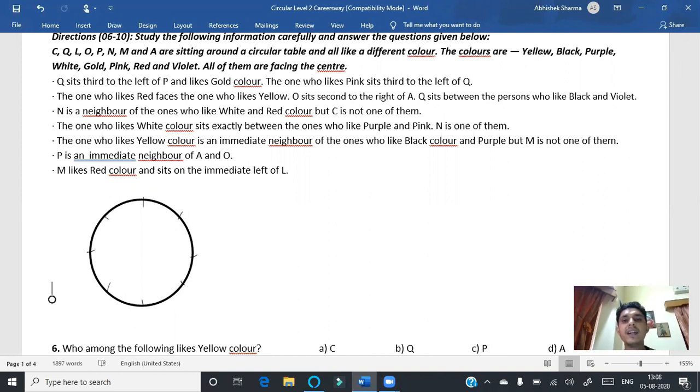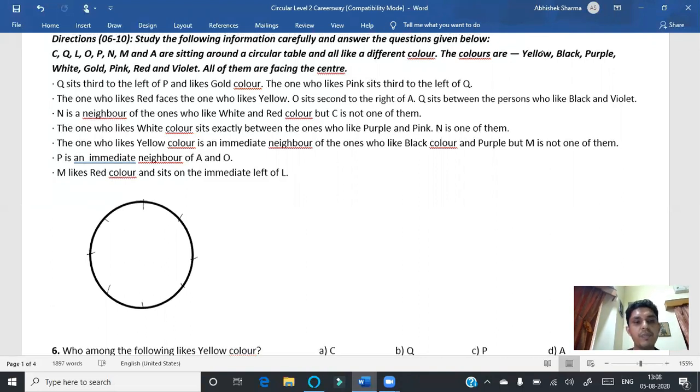Thereafter, the colors are yellow, black, purple, white, gold, pink, red, and violet. All of them are facing the center. So friends, the facings are center. Okay, the question is: Q sits third to the left of P and likes gold color.